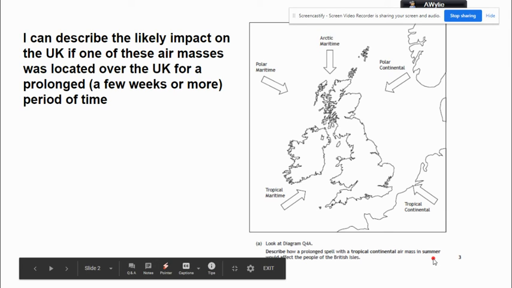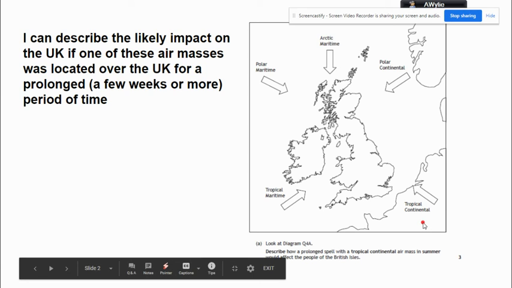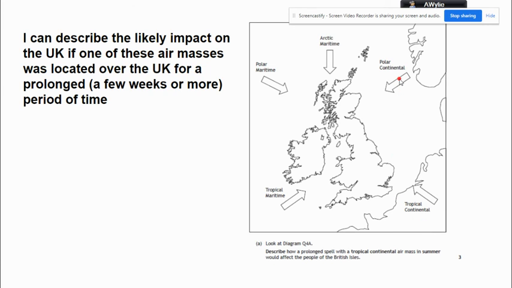Now, what we can do is flip that and have winter. A tropical continental air mass in winter is going to bring some extremely cold weather because it tends to bring very clear skies. So we're going to have a big drop in temperature. Polar continental will do the same, and it will be extremely cold. So continental air in winter tends to bring very clear weather, often associated with high pressure. So you've got to think about what very cold or extremely cold weather would be likely to bring. The lack of any kind of rainfall could have advantages and disadvantages.